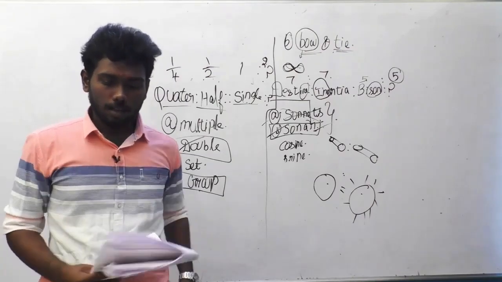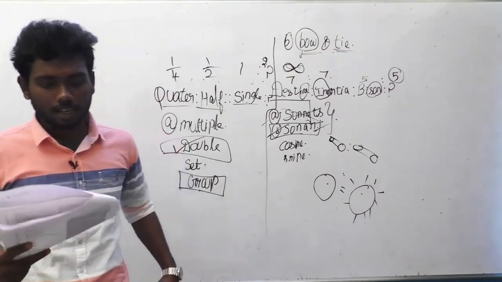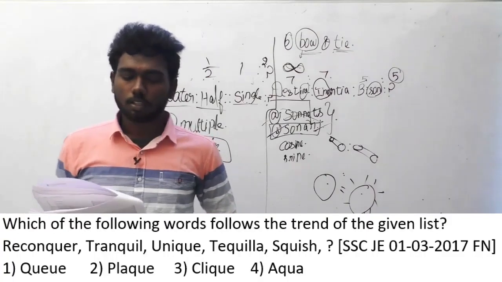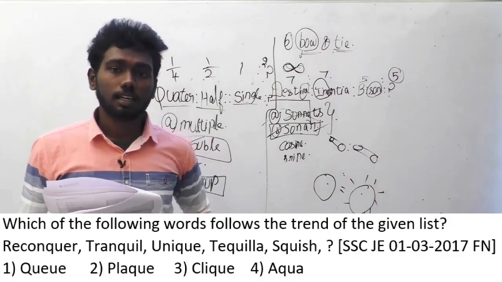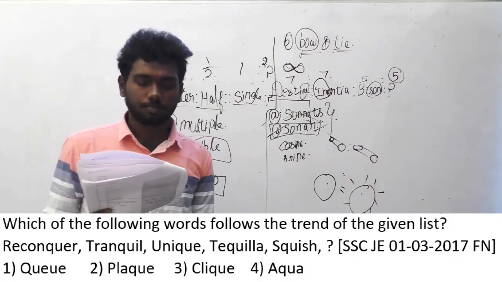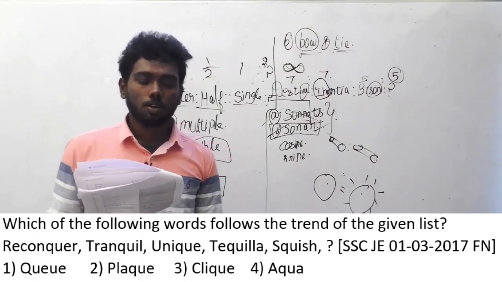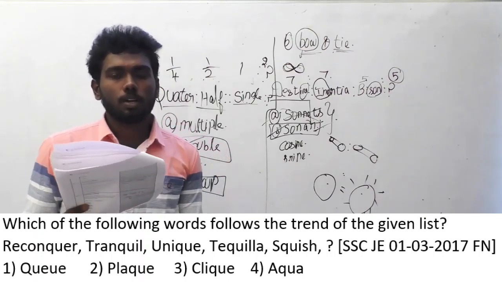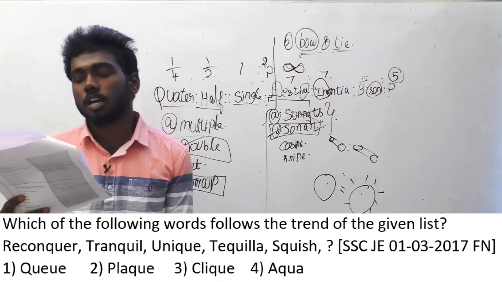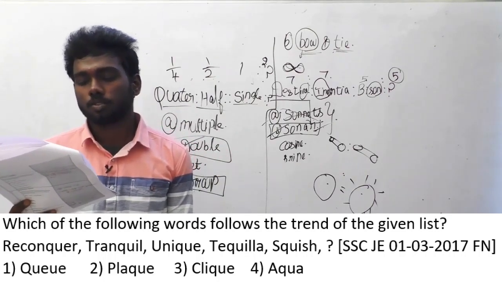Let's move on to the 89th question of SSC JE. Which of the following words follows the trend of the given list? Reconquer, tranquil, unique, tequila, squish.